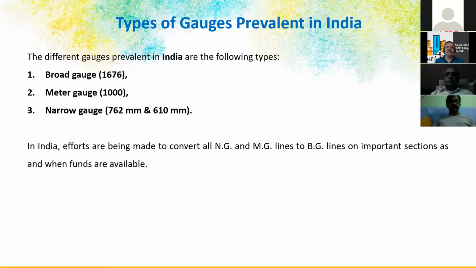So the effort being made in India is to convert all narrow gauge and meter gauge lines into broad gauge. With the technology now, we are able to do this. The cost of maintenance and of acquiring coaches of different gauges, the economics doesn't work out with so many gauges. That's why it is now easier to spend capital expenditure converting into broad gauge than having different rolling stock for different gauges. Shifting the passengers, the transit of passengers, is more difficult and not economical, basically.